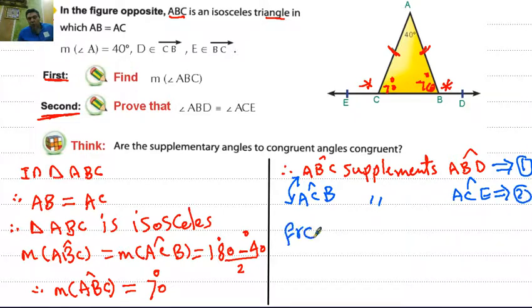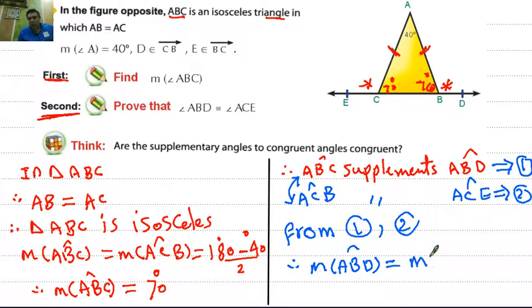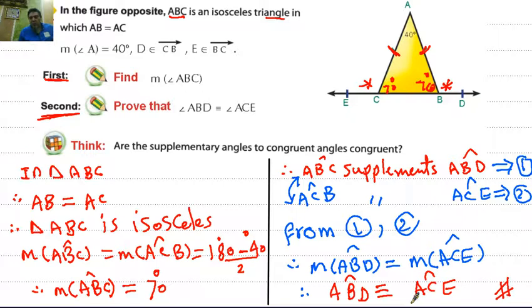From 1 and 2, then the measure of angle ABD equals the measure of angle ACE. Then the two angles are congruent, equal in measure. Then angle ABD is congruent with angle ACE. That is what was required to prove.